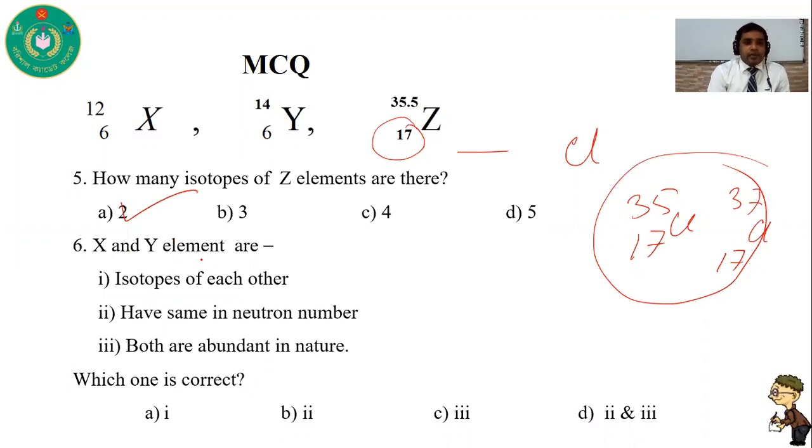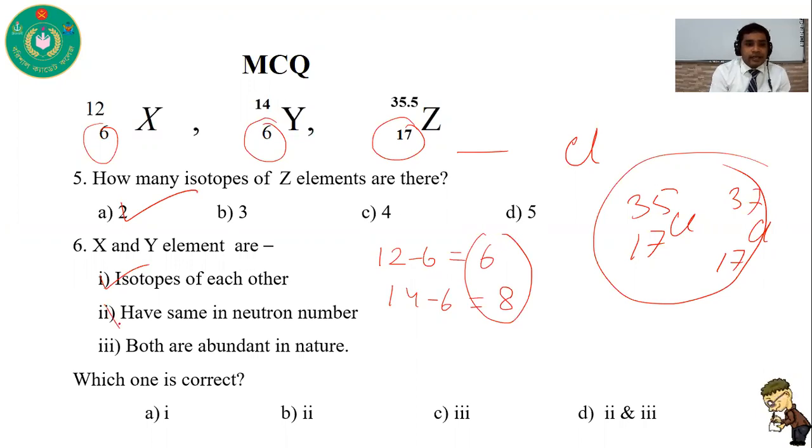Okay, X and Y elements are isotopes of each other. Here you can see that the atomic number of X is 6 and the atomic number of Y is also 6. So these are isotopes of each other. This is correct. Next, they have the same neutron number. So you have to find out the neutron number. How can we find it? 12 minus 6 equals 6, and 14 minus 6 equals 8. So the neutron number is not the same. So this is incorrect.